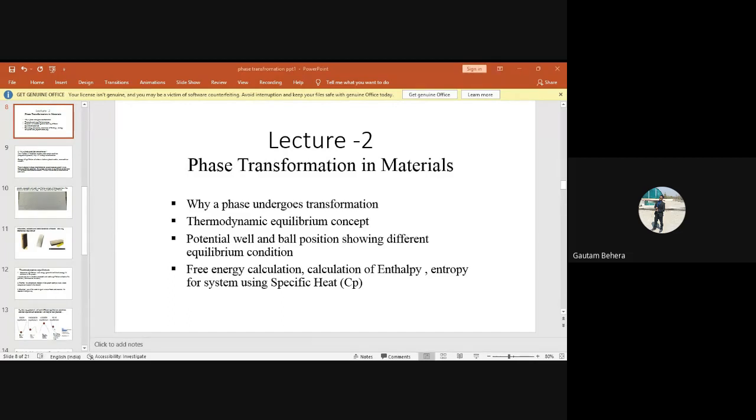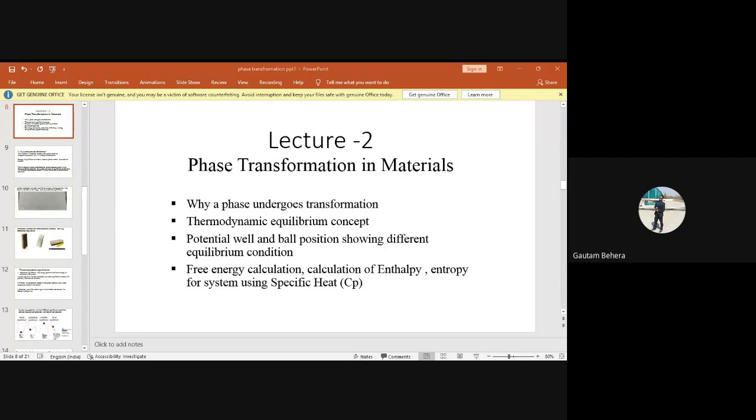Okay, this is lecture number 2 of this phase transformation in materials course. And these are the menus of today's lecture. Why a phase undergo transformation, thermodynamics equilibrium concept, potential well and ball positions showing different equilibrium condition. And the last one is the free energy calculation: calculation of entropy, enthalpy for the system using specific heat, CP, right?